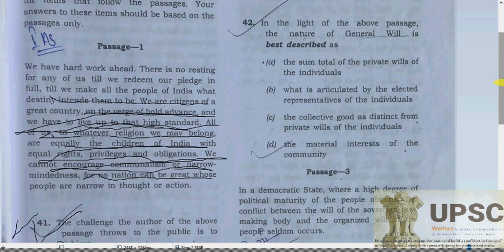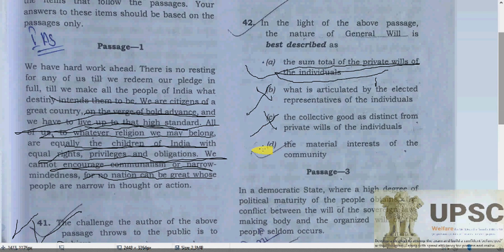So as we know, the sum total of the private wills of the individuals, there shouldn't be any doubt, my dear. What is articulated by the elected representative of the individual, that is not mentioned here. The collective good as distinct from the private will of the individual, no, that hasn't been mentioned.